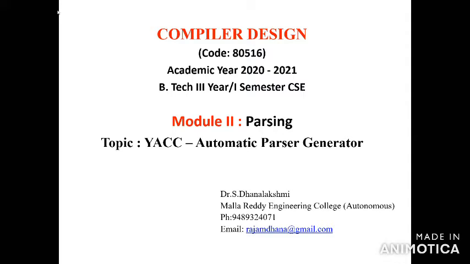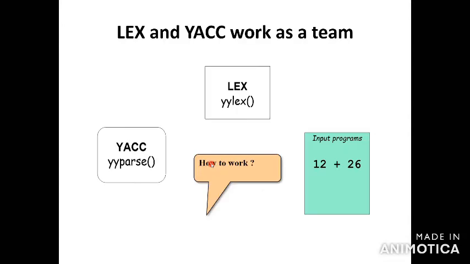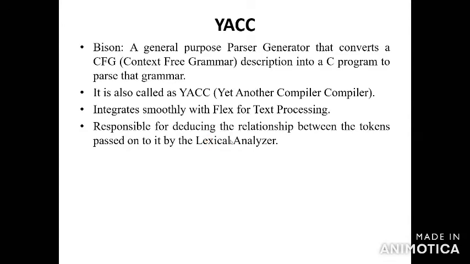Previously I told you that for Lex we use Flex, the fast Lex generator. Here the tool we generate with is called Bison, so you have to install Bison. It's a general purpose parser generator. You convert the context-free grammar into a C program.